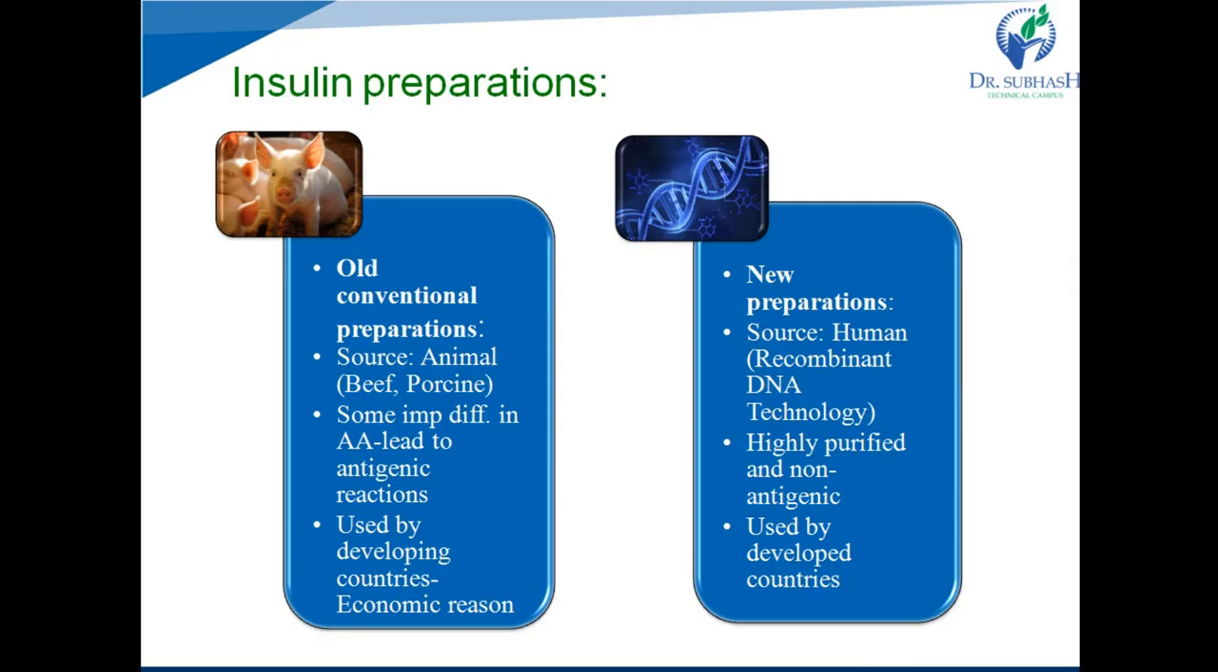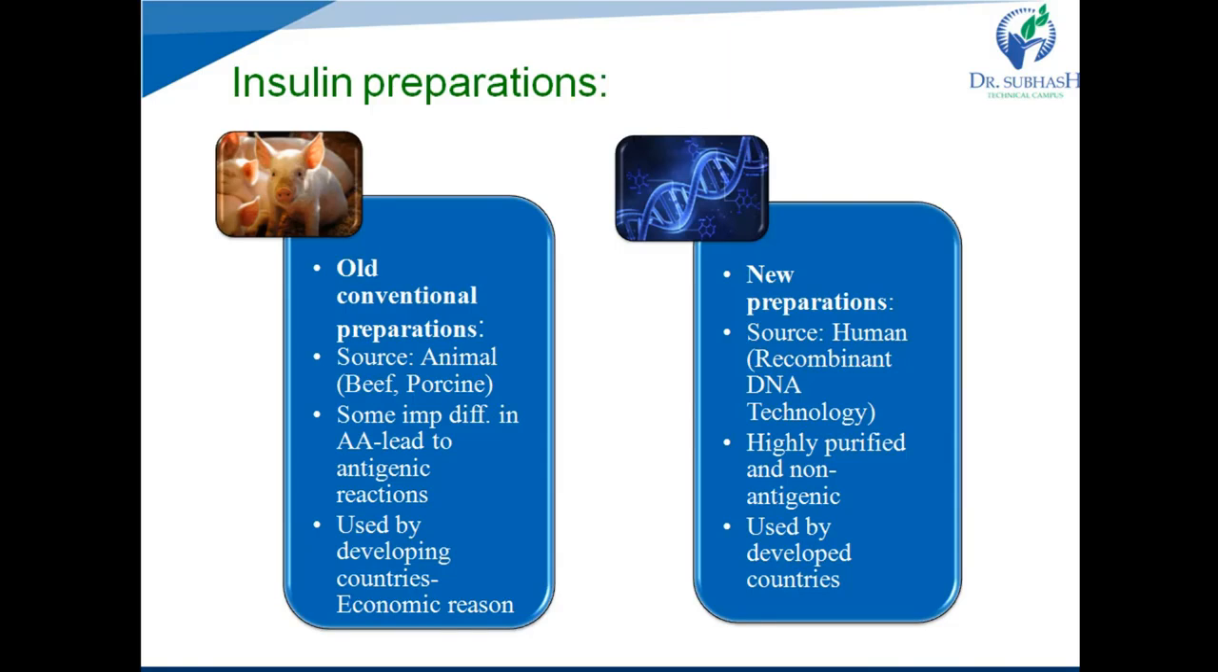For insulin preparations, insulin can be obtained from various sources. In all conventional preparations, insulin was obtained from animal sources, and those animals can be beef or porcine. But due to some important differences in amino acids between humans and these animals, the insulins obtained from these animals produce antigenic reactions in the human body, and that's why they are now not widely used.